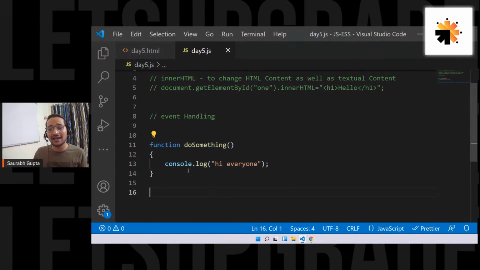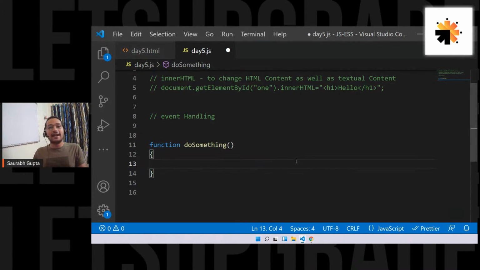And now I can literally do anything inside this function. It's totally up to me. Right now, I'm just doing console.log. I can change the color of an element. I can make an element big. I can make an element small. I can do whatever I want. Is it clear, everyone? So let's see how to do something.